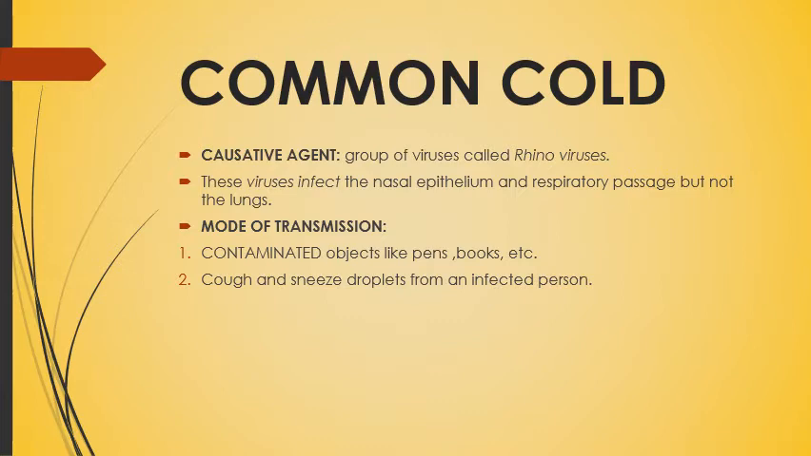These viruses infect the nasal epithelium and respiratory passage but not the lungs. Means that it is going to affect only your nose and the respiratory passage, that is the trachea, but they are not going to affect the lungs. So it is also the major difference between pneumonia and the common cold. Pneumonia will affect the lungs, whereas the common cold will be restricted only to the nasal epithelium and respiratory passage.